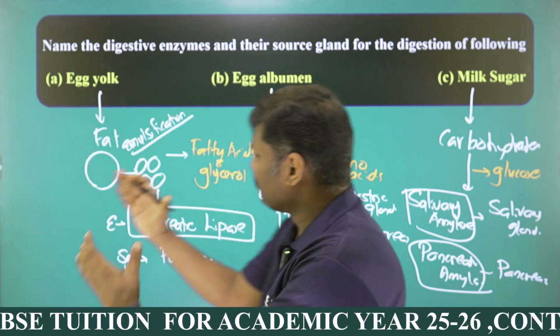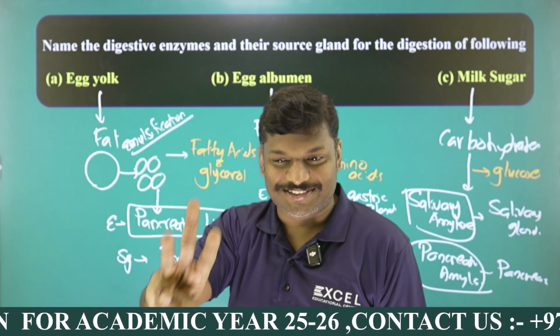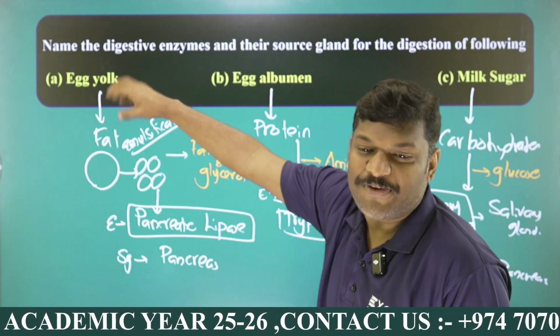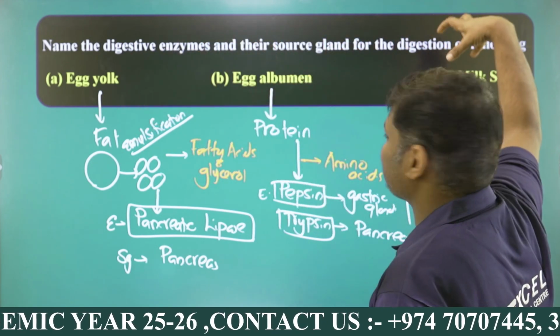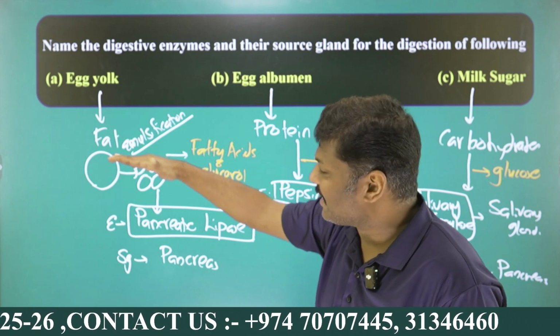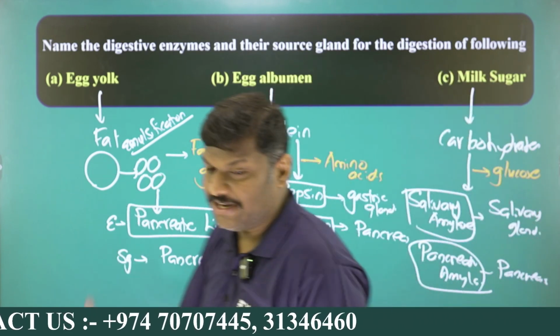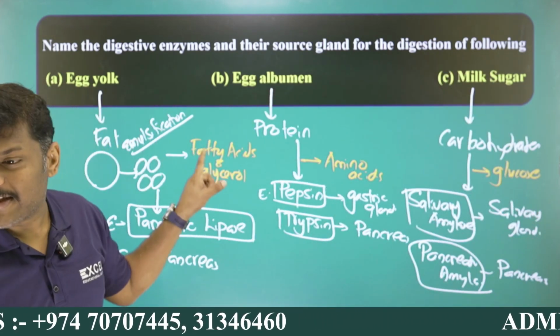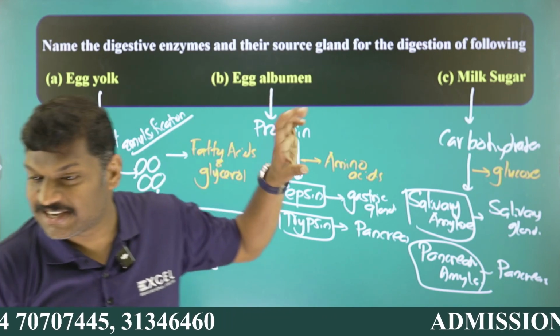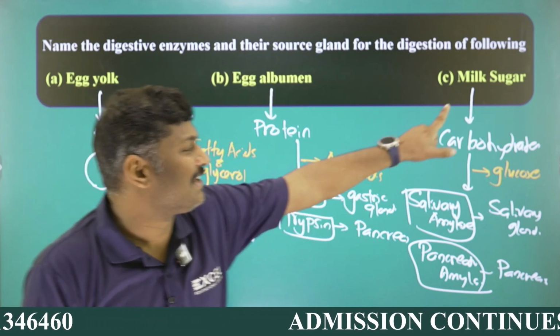Glucose. And here, this is the detailed idea about 3 different types of food. Only 3 different types of foods are given in your text. You can see one is called a fatty food, another is called a protein food, and the last one is called a carbohydrate food. First of all, here I am writing emulsification, then only digestion. Here direct digestion, here direct digestion, and here you can see the fats are broken down into fatty acids and glycerol. And egg albumin or proteins are digested to form amino acids, and here milk sugar, glucose.